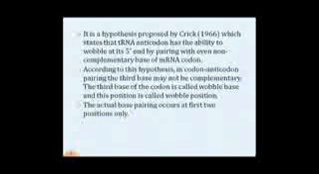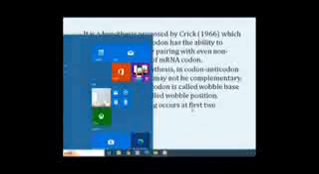Wobble hypothesis. It is a hypothesis proposed by Crick in 1966, which states that the tRNA anticodon has the ability to wobble at its 5' end by pairing with even non-complementary bases of the mRNA codon. So what he says is that the tRNA anticodon will have an ability.